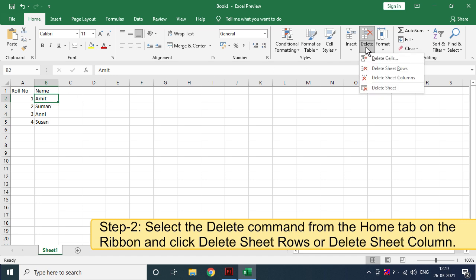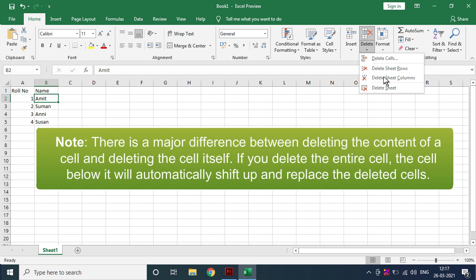Select the Delete command from the Home tab on the ribbon and click Delete Sheet Rows or Delete Sheet Columns. Note: there is a major difference between deleting the content of a cell and deleting the cell itself. If you delete the entire cell, the cell below it will automatically shift up and replace the deleted cells.